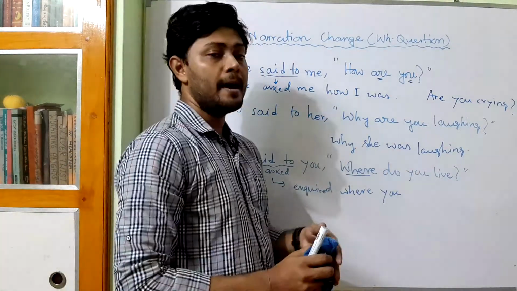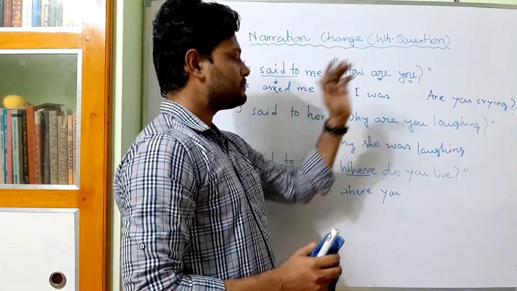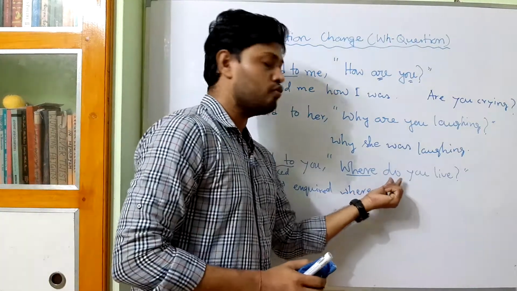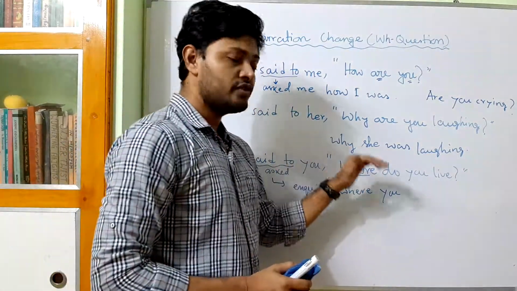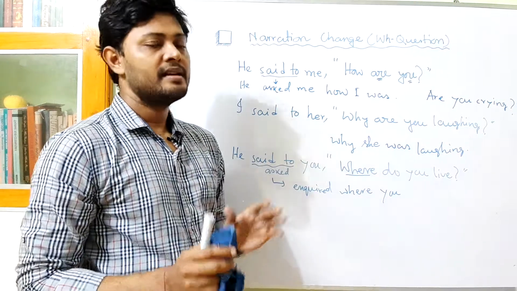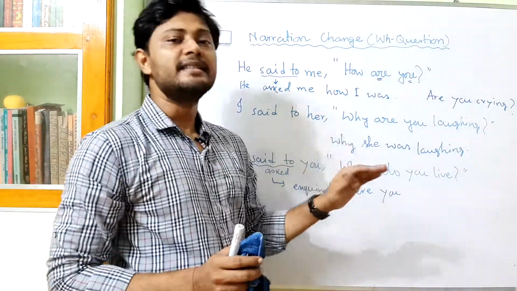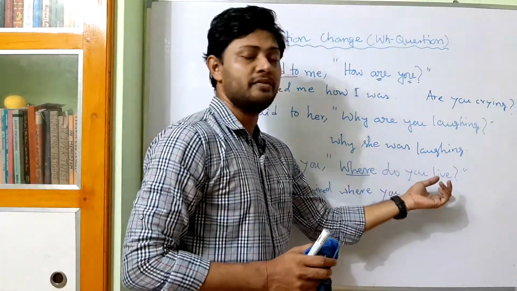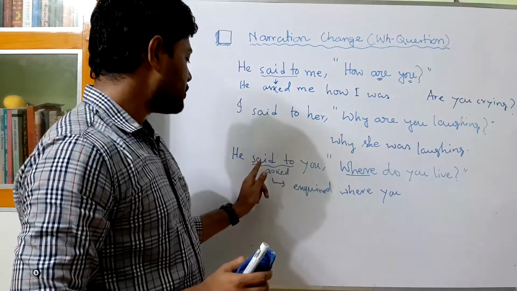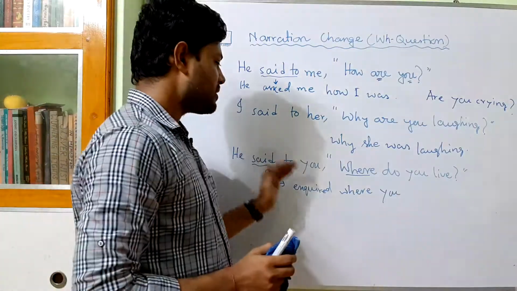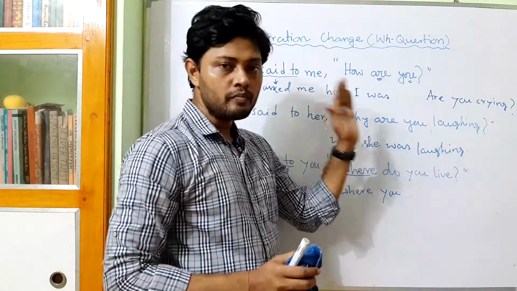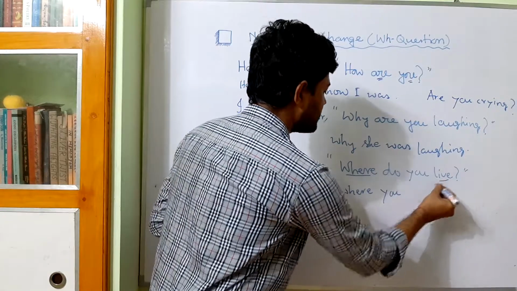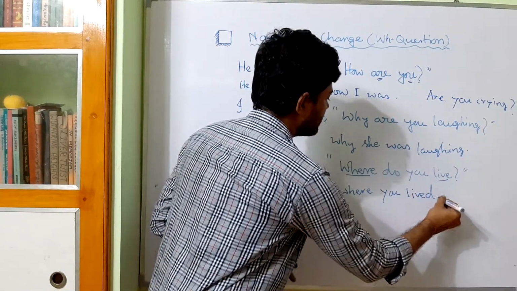After that, we have to change the verb. I have told you in the last lesson that whenever you find do as the auxiliary in a question, remember that the sentence is in the present indefinite tense. So the tense here is present indefinite and the reporting verb is in the past tense. So we have to change the sentence into past indefinite. That means subject, after that the past form of the verb. The verb is live, so it will be lived.